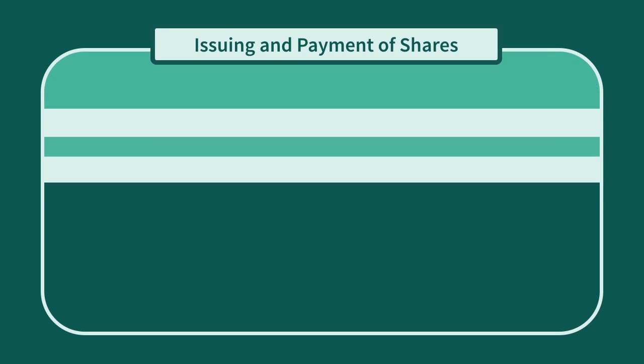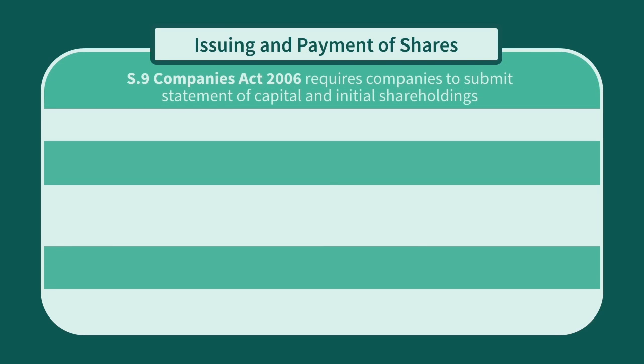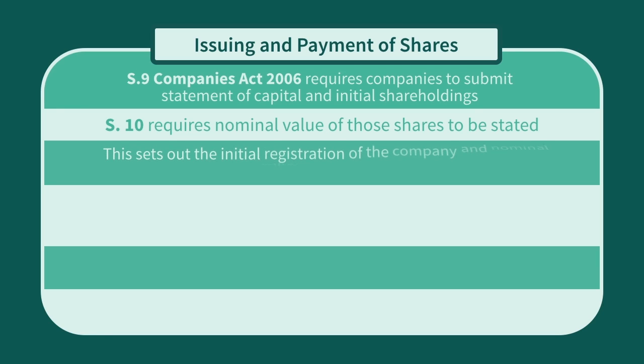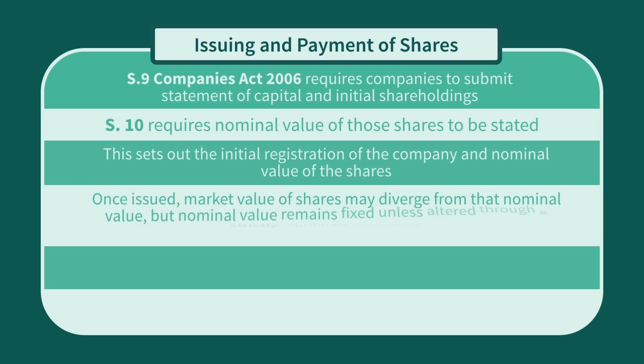In order to register for incorporation, Section 9 of the Companies Act 2006 requires companies with share capital to submit a statement of capital and initial shareholdings, and Section 10 requires the nominal value of those shares to be stated. The designated amount set out at the initial registration of the company establishes the nominal value of the shares in the company. Once issued, the market value of the shares may diverge from that nominal value, but that nominal value remains fixed unless altered through a strictly regulated procedure.